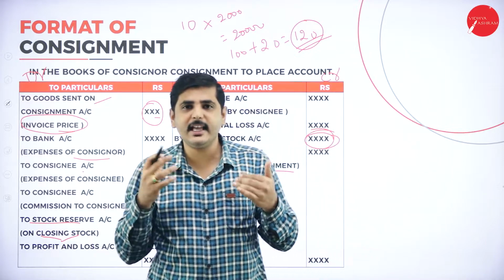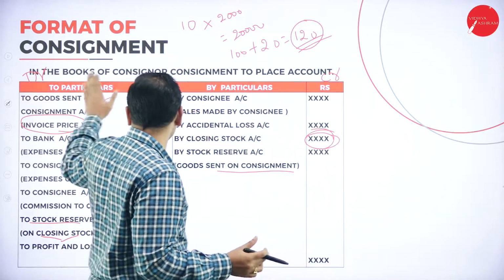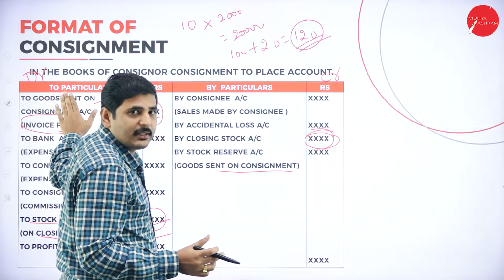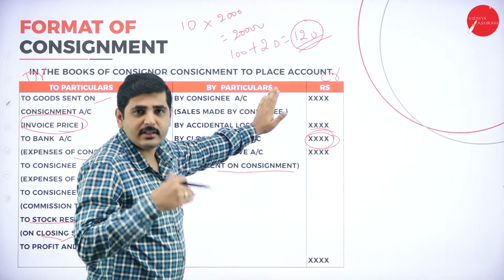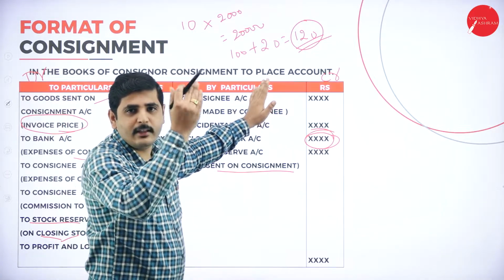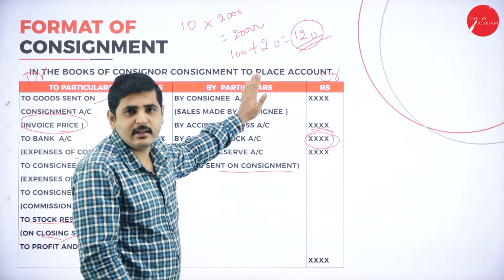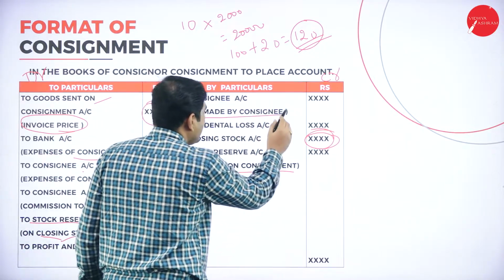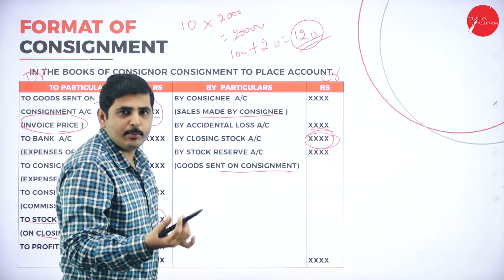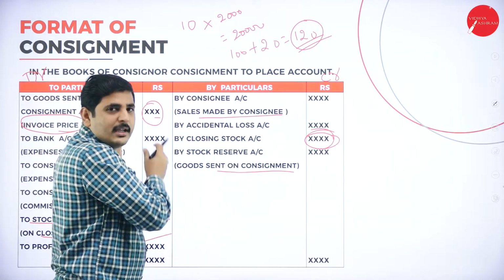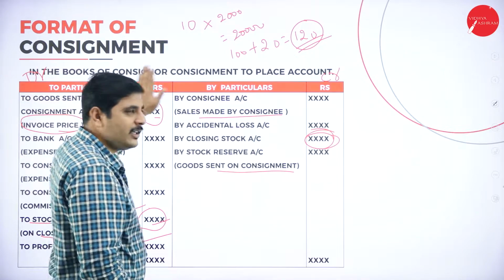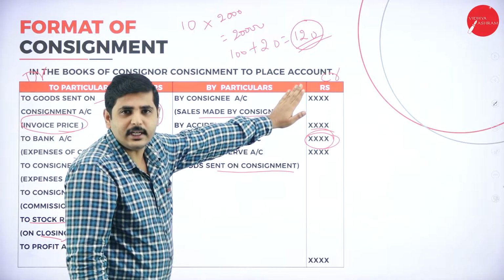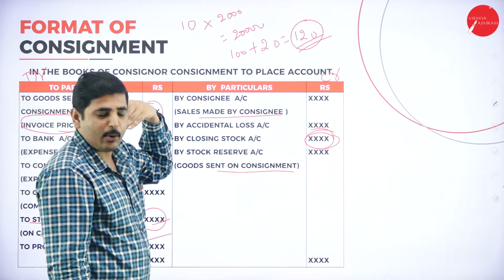Whatever sales he has made, here we have sent the goods to the consignee. After selling the goods, he has to give back all the amount to the consignor account. So he has to pay the sales made by the consignee. Whatever sales he has made, including profit, he will transfer the amount to the consignor. We sent the goods, he will sell them and give back the amount.